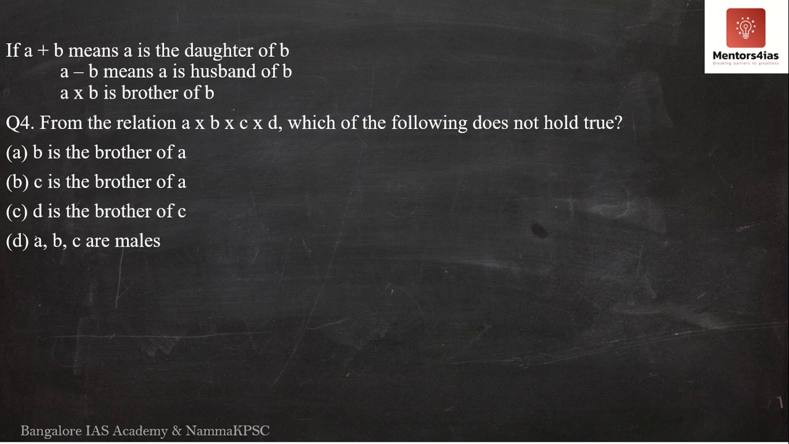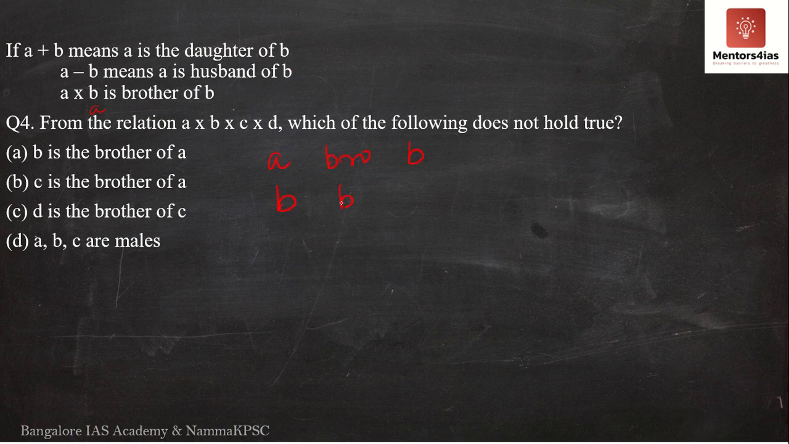Okay, next question. Now, the next question has the same statements. A plus B means A is the daughter of B. A minus B means A is the husband of B. A cross B means A is the brother of B. The question says, from the relationship over here, which of the following does not hold true? So we have A cross B cross C cross D, where cross is nothing but brother. So A cross B means A is the brother of B.